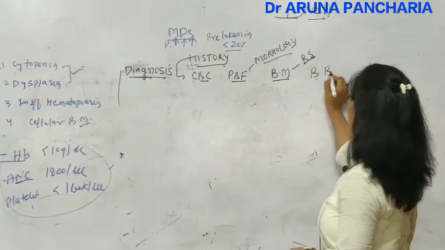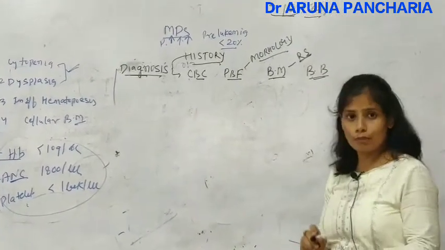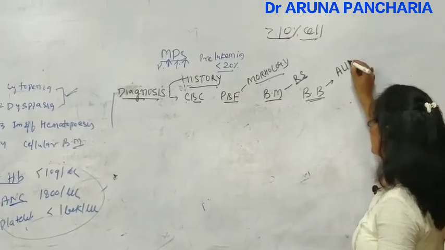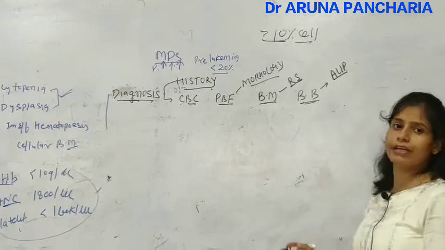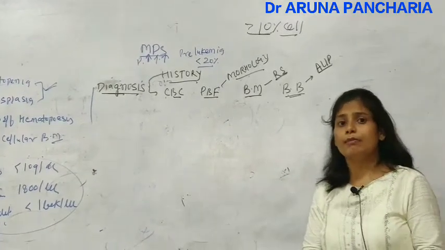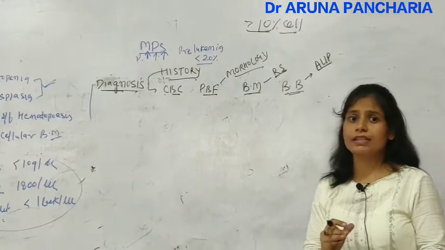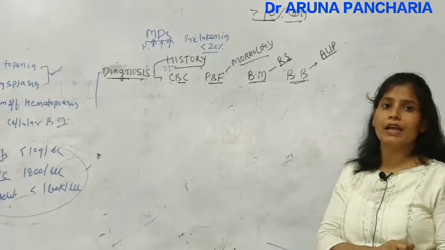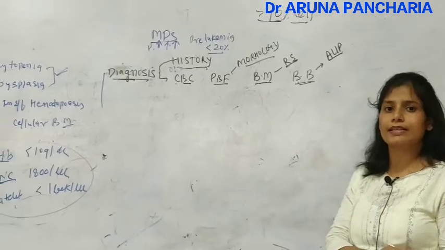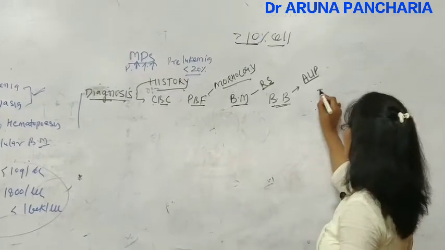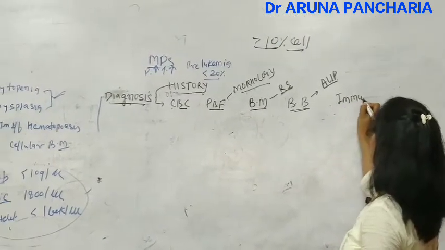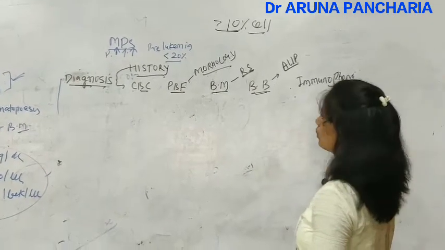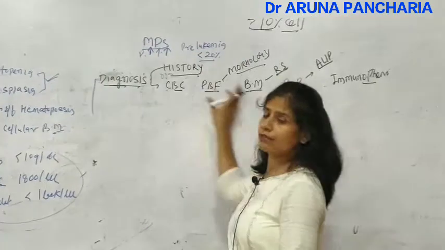Then coming to the bone marrow biopsy, here we see any abnormal localization, ALIP, that is abnormal localization of the precursors, because in the biopsy we see the topography and the normal location of the particular lineage, and whether there is any abnormal localization or not. Finally, immunophenotyping and cytogenetics. So these are the modalities for the diagnosis.